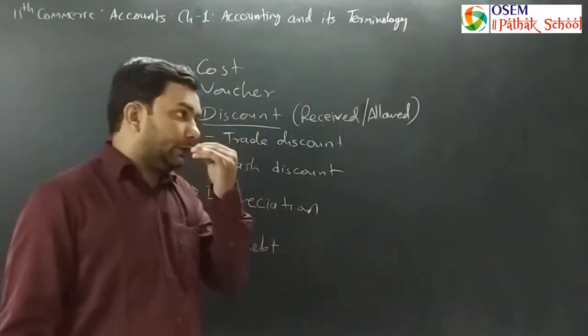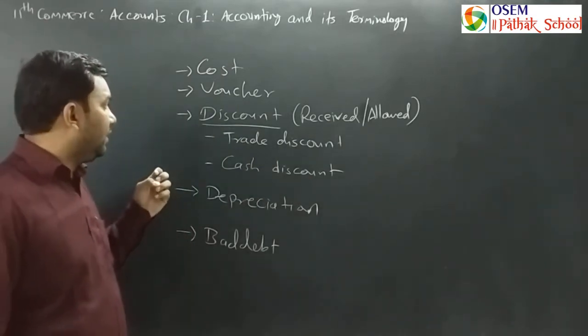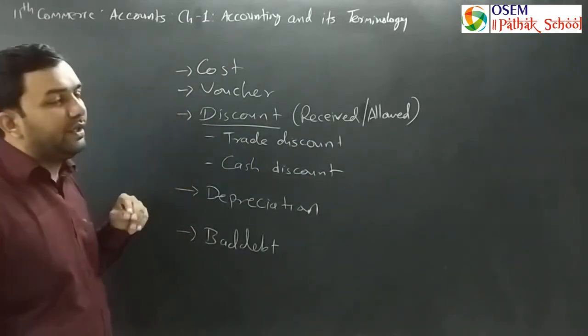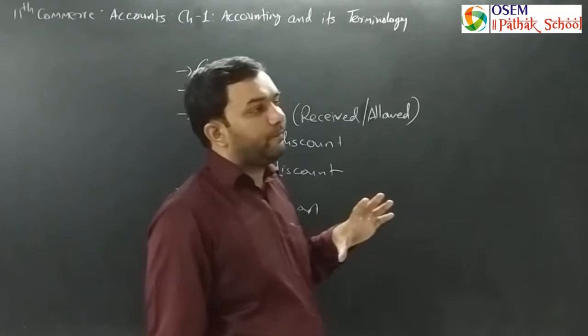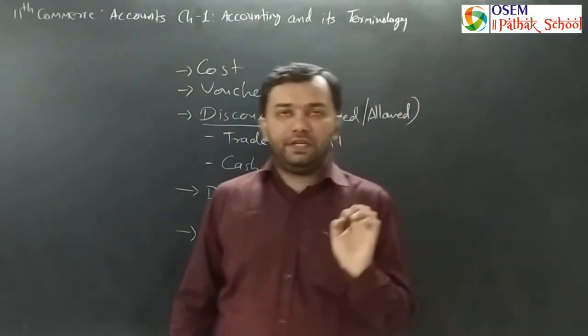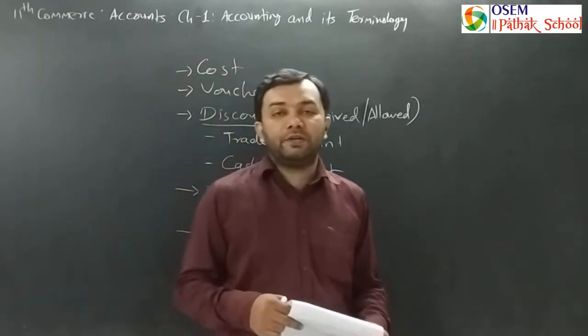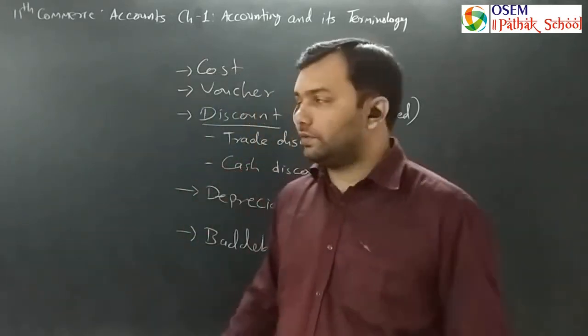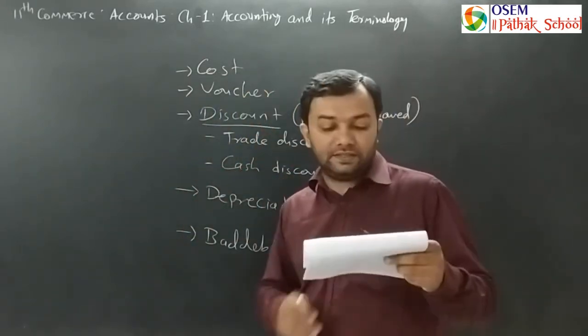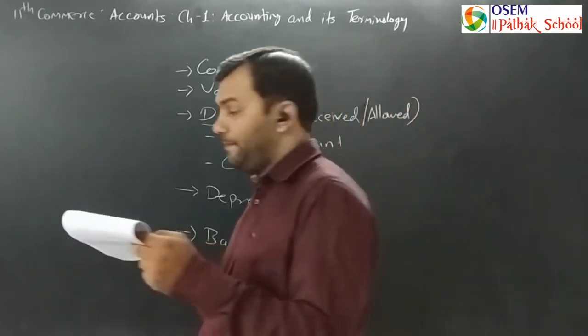So the amount which we have incurred for the production of particular goods is known as cost. All the expenses we incurred, if we sum up all those expenses, the sum of those expenses is called the cost. Very basic sense. Next is the voucher.